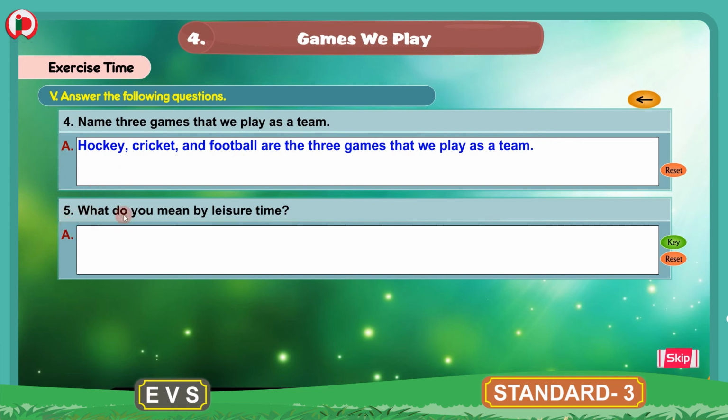5. What do you mean by leisure time? The answer for this question is, the time spent on recreational activities is called leisure time. So what is the leisure time? The time spent on recreational activities is called leisure time. So this is about the 4th question answer and 5th question and answers. You can write these answers in your workbook. Now we will move to the next section.